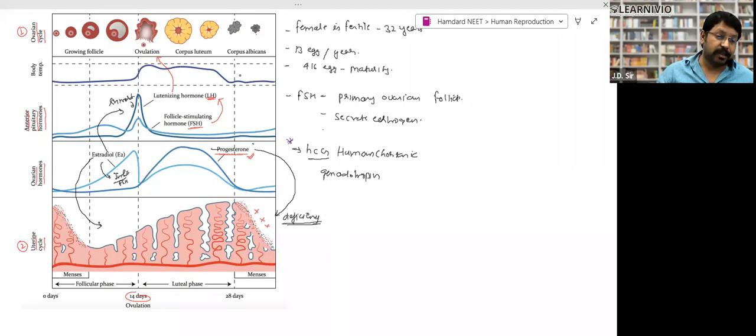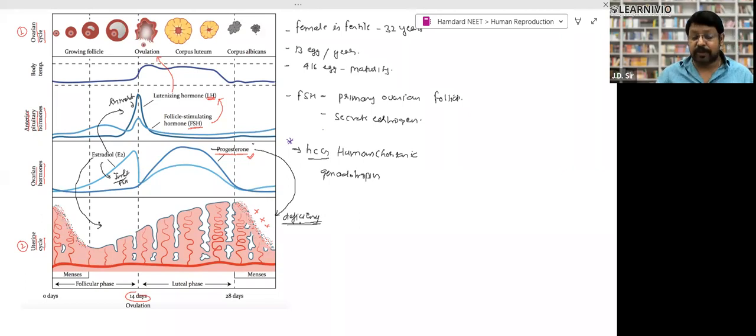But when fertilization does not take place, the corpus luteum dies and progesterone release stops. When progesterone release stops, this membrane starts getting degraded, and when this membrane degrades, these blood capillaries rupture. Because of the blood capillaries rupturing, along with these loose cells, the blood also oozes out in the menstrual outflow.